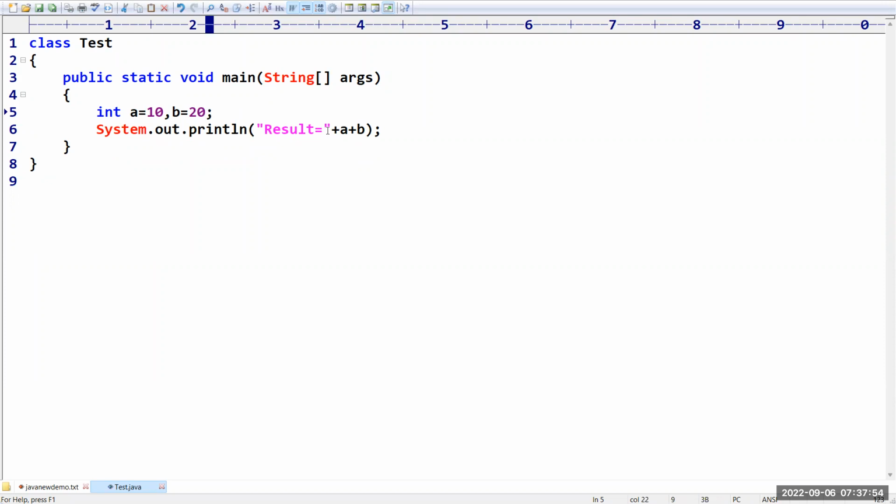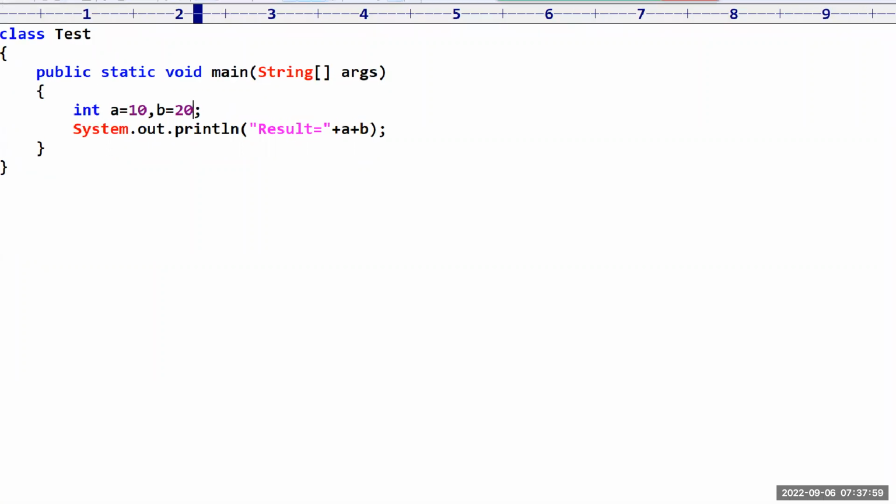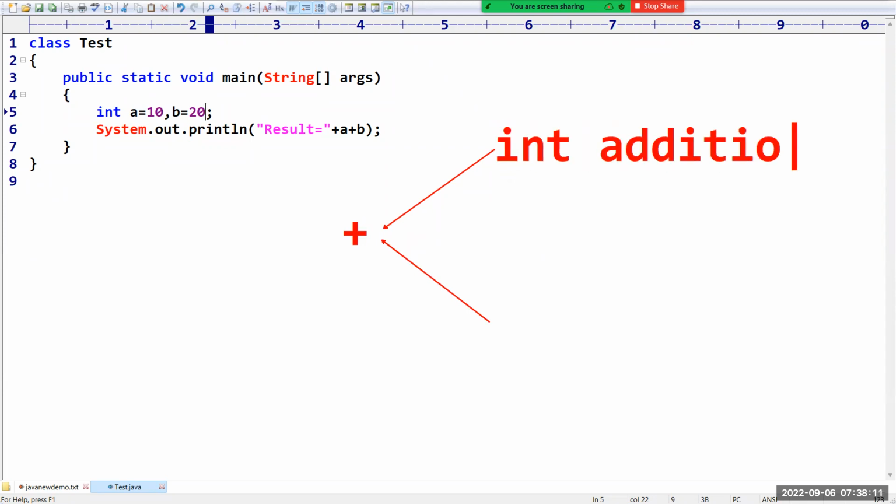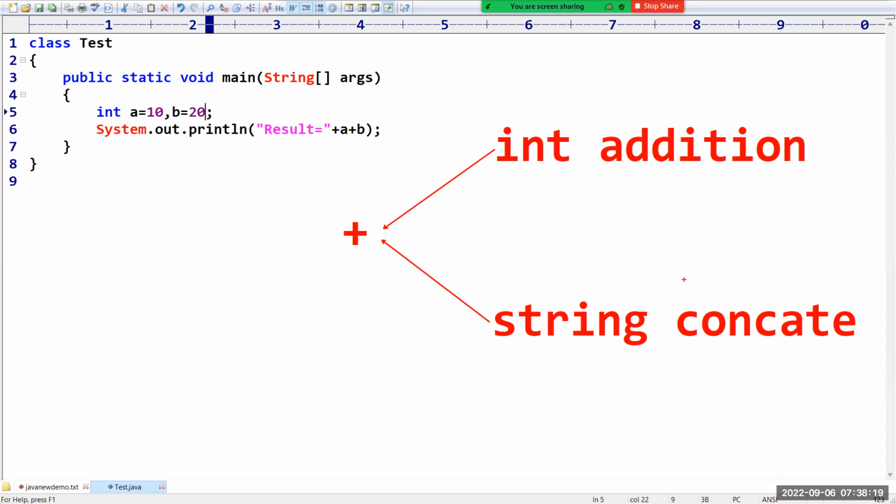But there is one small problem. The problem is that there is one bloody operator called plus. This plus operator is going to perform two operations. That is the problem with this plus operator. What is the first operation? Integer addition. What is the second operation? String concatenation. So here one type is string and another type is integer. That's why there is a bigger problem.